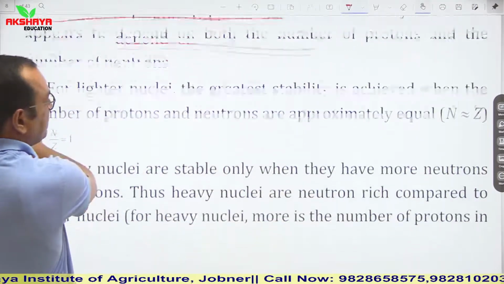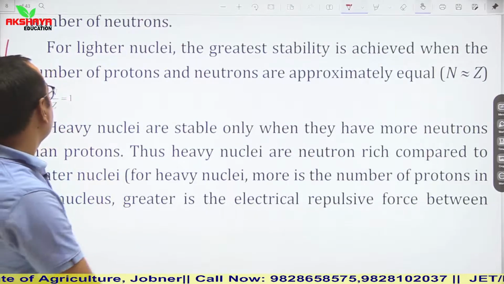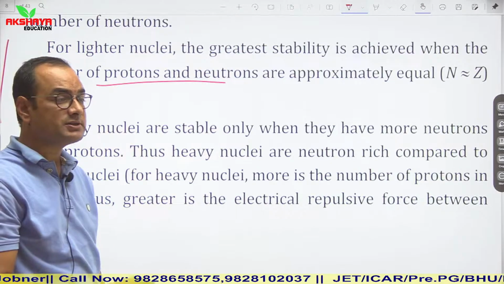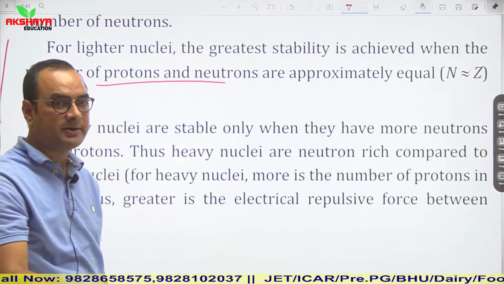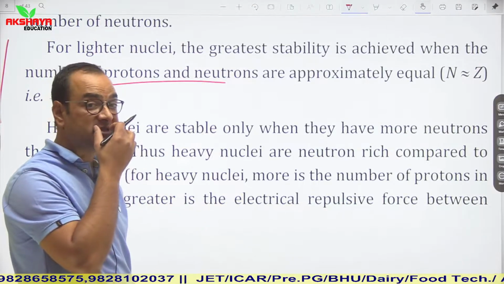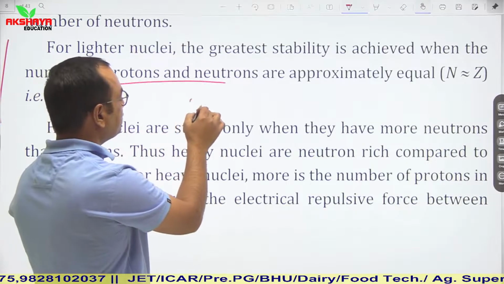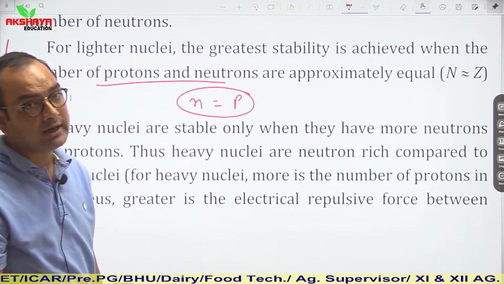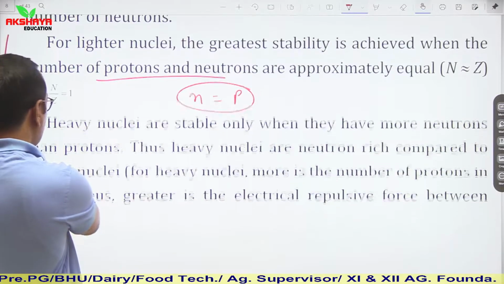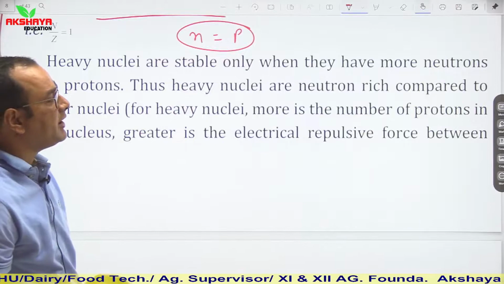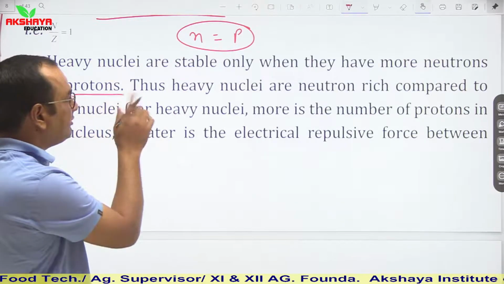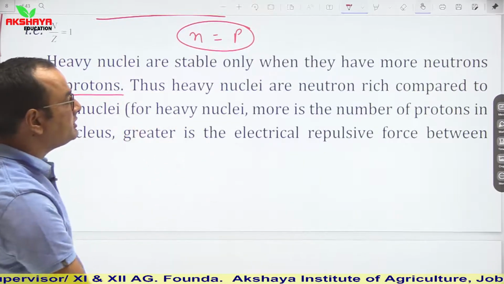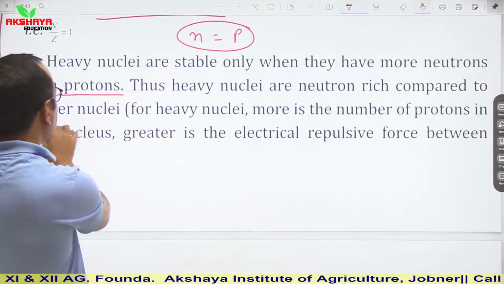For lighter nuclei, the greatest stability is achieved when the number of protons and the number of neutrons are approximately equal. It means that greatest stability is achieved when the number of neutrons is equal to the number of protons. In that situation, the nucleus is most stable. Heavy nuclei are stable only when they have more neutrons than protons. In heavy nuclei, the number of neutrons should be greater than the number of protons. Thus, heavy nuclei are neutron rich compared to lighter nuclei.